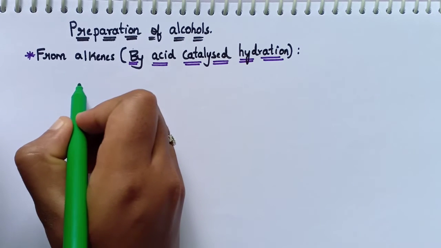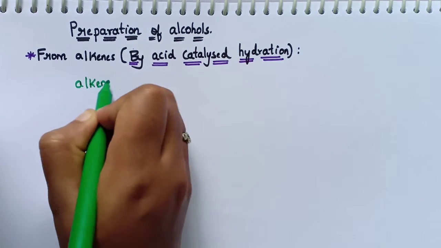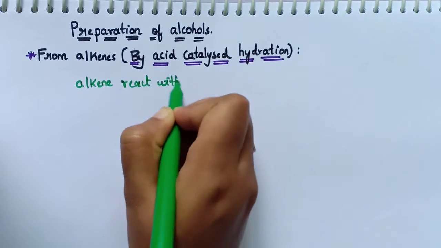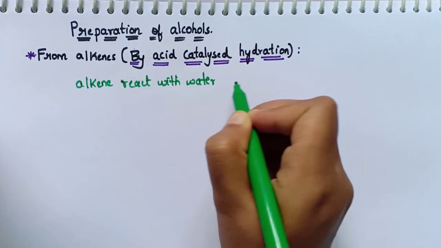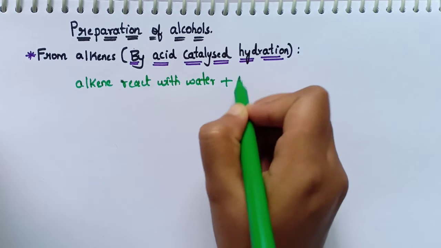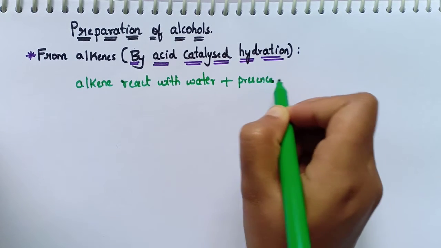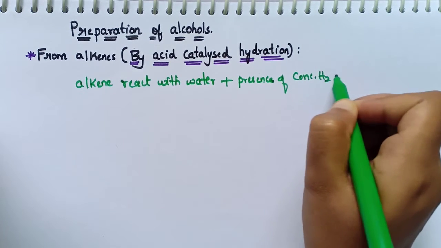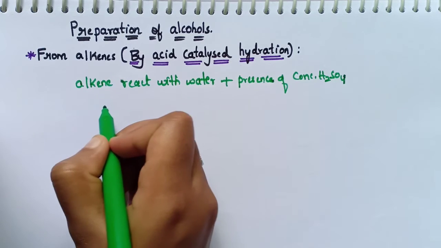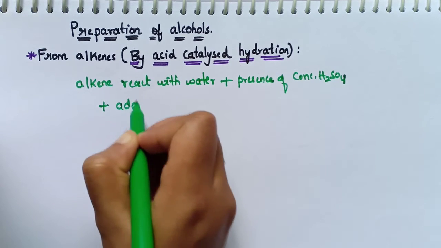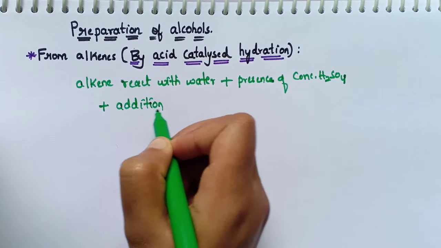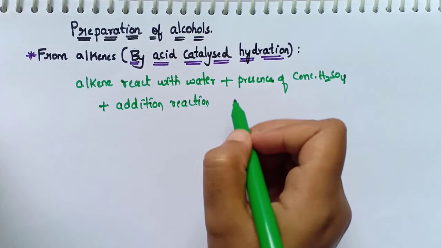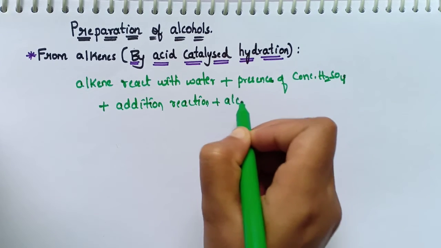See here, when the alkenes react with water, that is in the presence of concentrated sulfuric acid, addition reaction takes place. Addition reaction takes place which forms the alcohols.